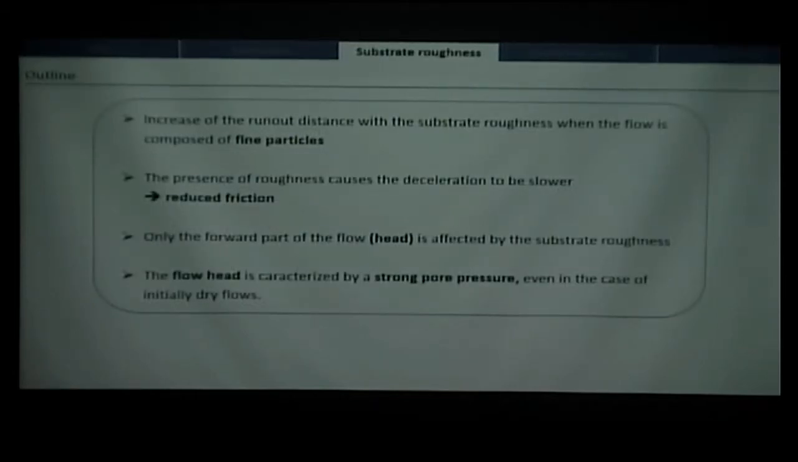So just to summarize the principal results here, we have an increase of the run-up distance with the substrate roughness only when the flow is composed of fine particles. The presence of the roughness causes the deceleration to be slower. That suggests that there is a reduction of friction, at least in one part of the flow. And with the morphology, we saw that only the head of the flow seems to be affected by the substrate roughness, and this flow head is characterized by high pore pressure, which means that somehow the presence of the rough substrate caused the autofluidization of the flow, or of part of the flow.